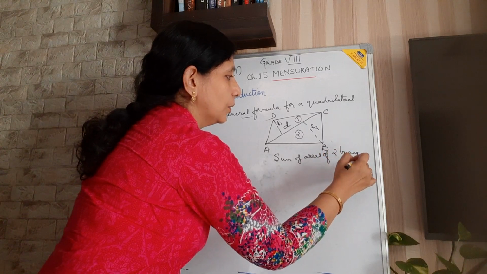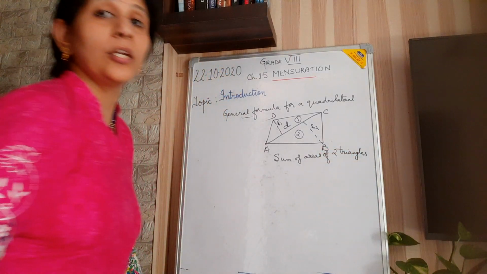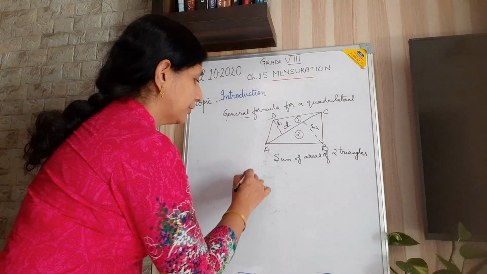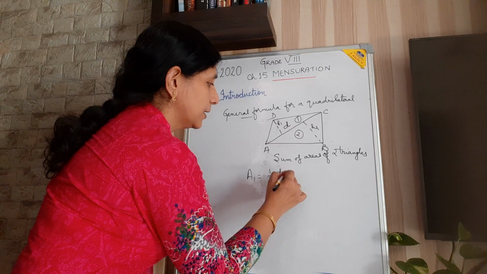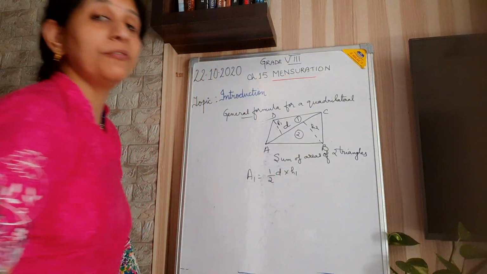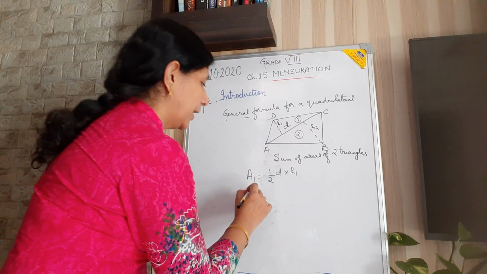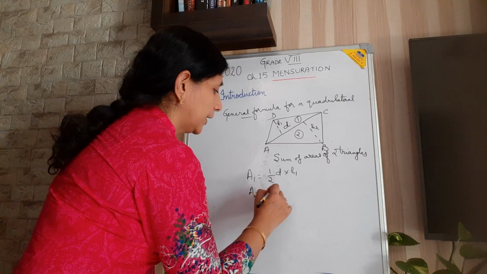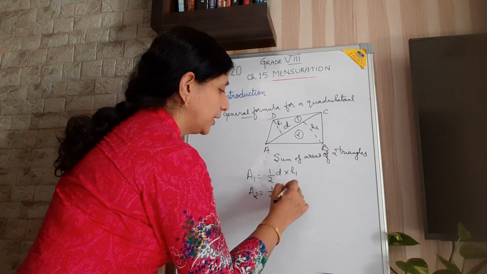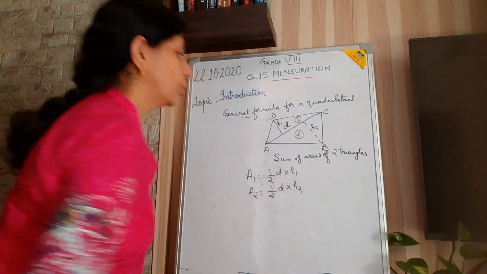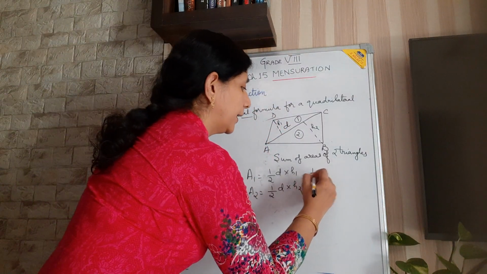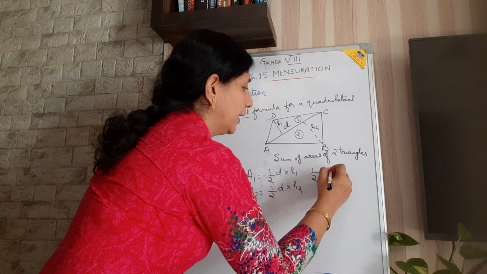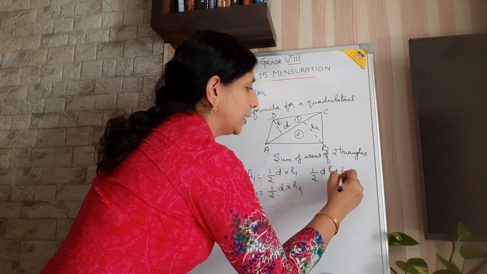Okay, so what is the area of the first triangle? Area of the first triangle is half D, that is base, into height, half D H1. Now what is the area of the second triangle? That is half base, again D, into H2. So what is the area of the whole quadrilateral? The area of the whole quadrilateral is half D H1 plus half D H2.